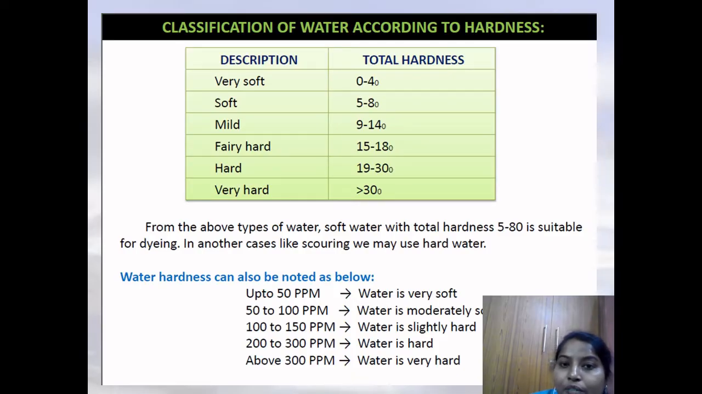Based on hardness, we can classify water as soft water and hard water. Up to 50 ppm, ppm is parts per million, water is very soft, more than 100 you call it hard, and if it is more than 300 ppm the water is very hard. If we use it for industry or for domestic purposes, everywhere that water will be a problem because of its hardness.